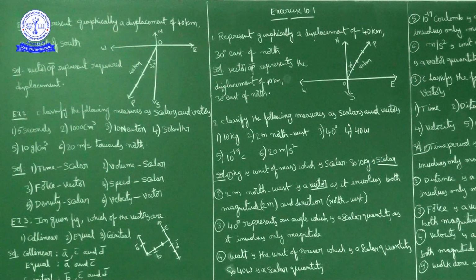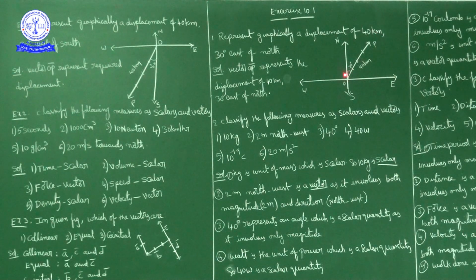Now exercise 10.1. First question, represent graphically a displacement of 40 kilometers, 30 degrees east of north. Again north, south, east, west. Displacement is 40 kilometers, and the angle east of north is 30 degrees.